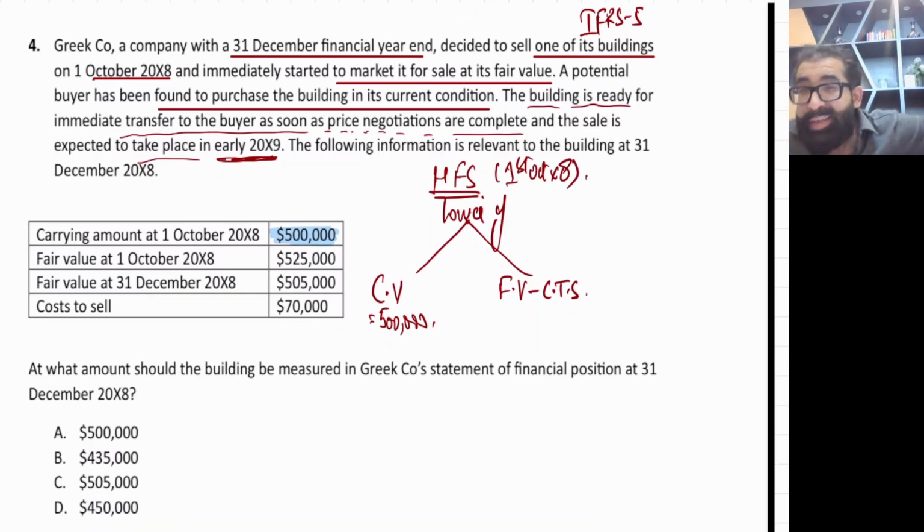The second thing we need to check is the fair value minus cost to sell. So fair value is 525. I'm talking about 1st October right now, not 31st December. And the cost to sell is 70,000.